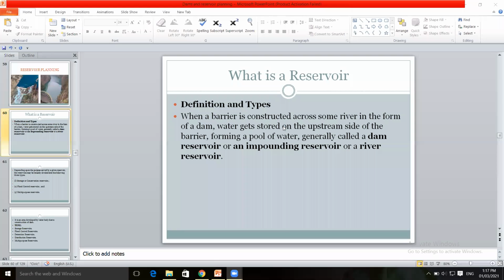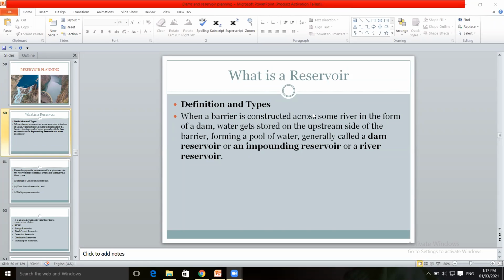After construction of the barrier dam across a river, it may be any type that we have studied in the first part, water is stored. The main purpose is to store the water on the upstream side of the dam. So after construction of that dam structure, it forms a pool of water. A lake is formed. A catchment area is formed.